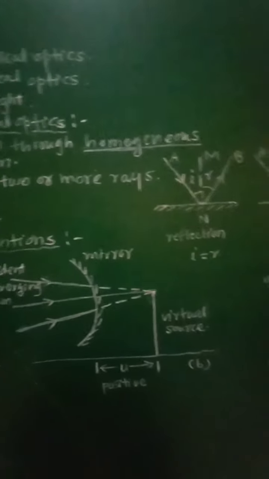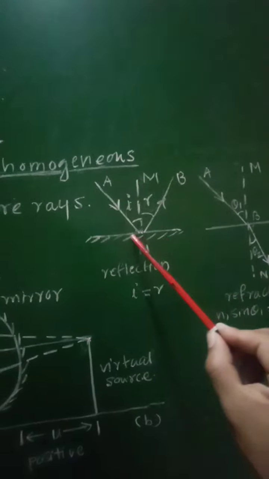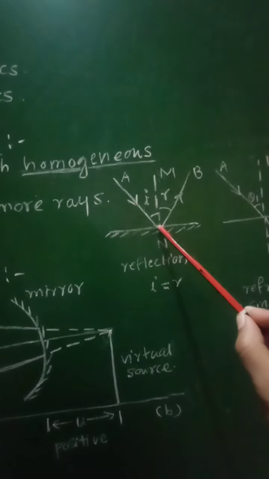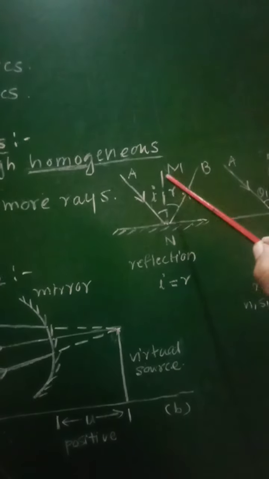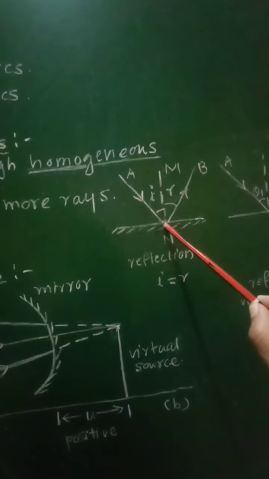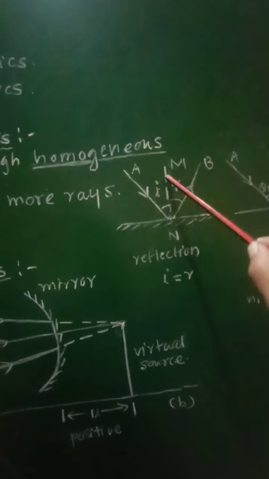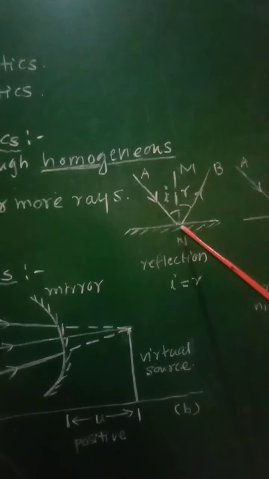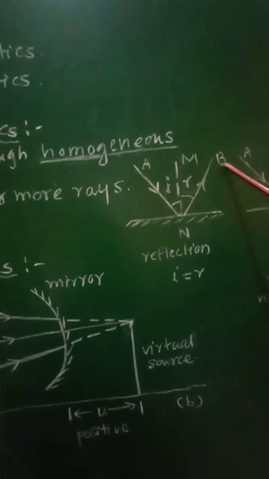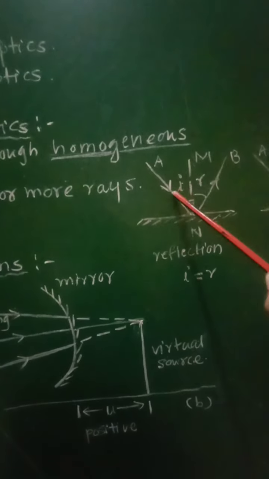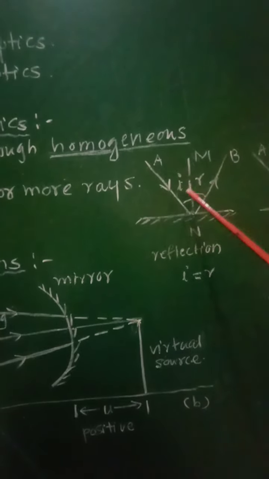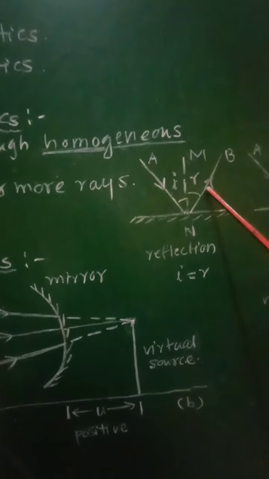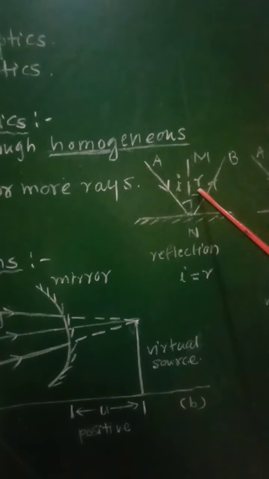So in this case, the first diagram represents the reflecting surface, the upper side of this surface will be reflecting. Then MN is the normal drawn at this point N to that surface, that is the perpendicular. Then AN represents the incident ray. After reflection, it will travel along NB. The angle between the incident ray and normal is the angle of incidence, and the angle between the reflected ray and normal is the angle of reflection.